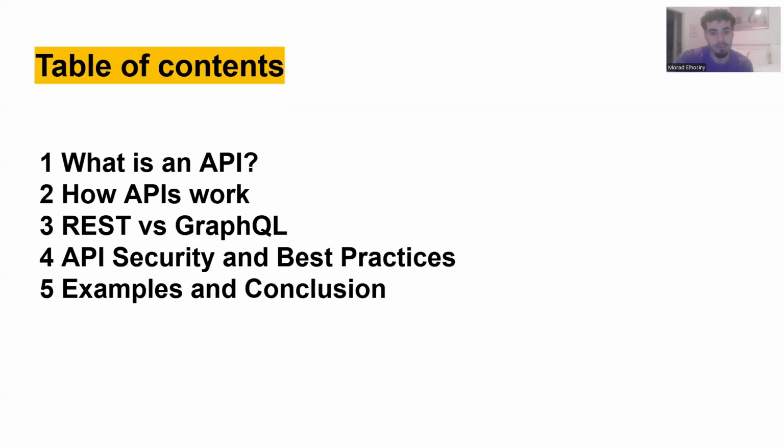Here's what I'll cover today. First, I'll explain what an API is. Then we'll see how APIs work, followed by a quick comparison between REST and GraphQL, two popular API architectures. Next, I'll highlight API security and best practices, and finally, we'll look at real-world examples and the importance of API development.